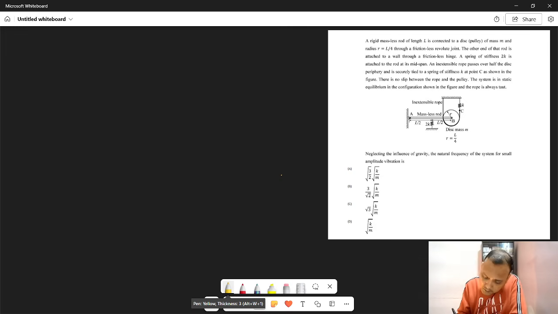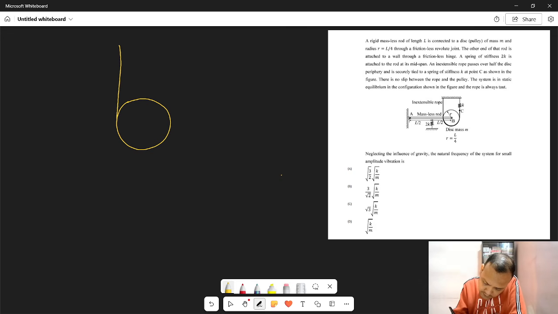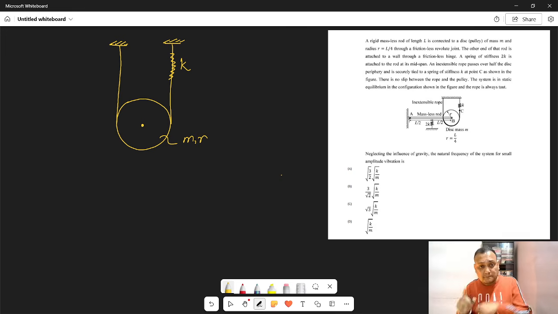Suppose I have a disk. This is the rope. One side of the rope has a spring of spring constant K. Just focus on this much of the question for now. The disk has mass m and radius r. The disk performs pure rolling over the rope.